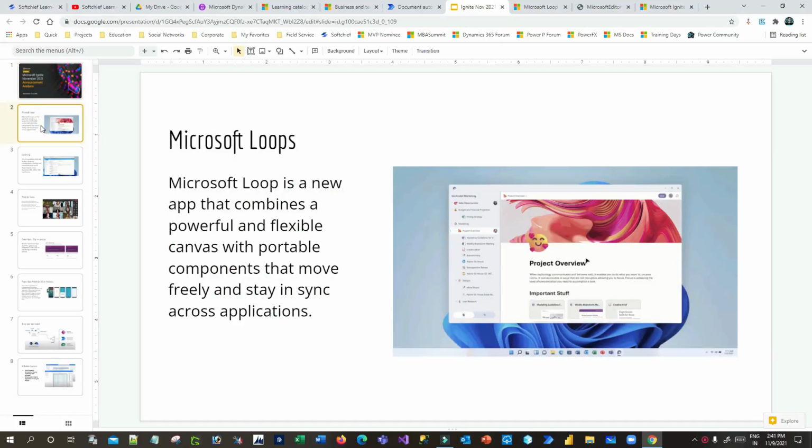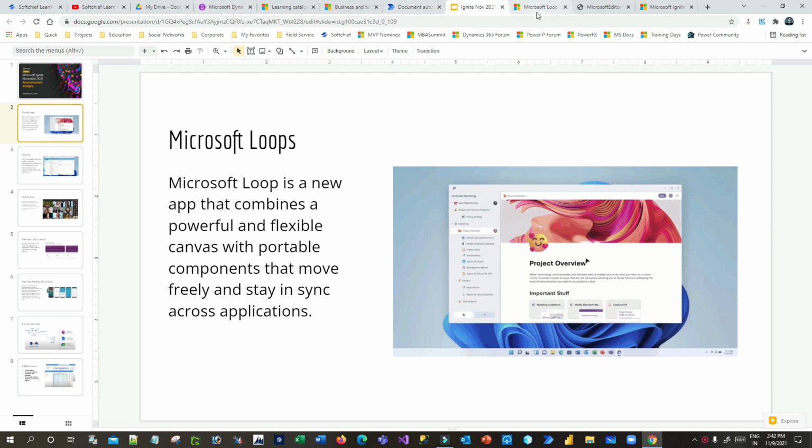The first feature announced in Microsoft Ignite is Microsoft Loop, one of the most brilliant features, which combines a more powerful and flexible canvas with portable components that move freely. You will have a page and you can move one component to another throughout the page.